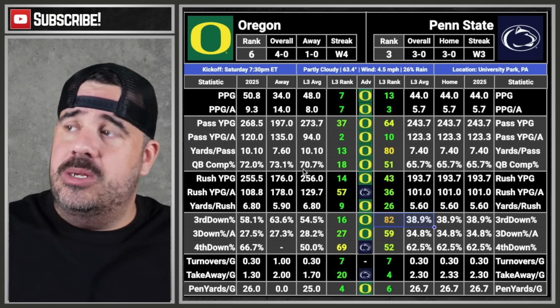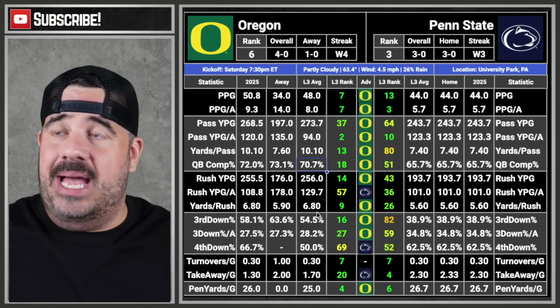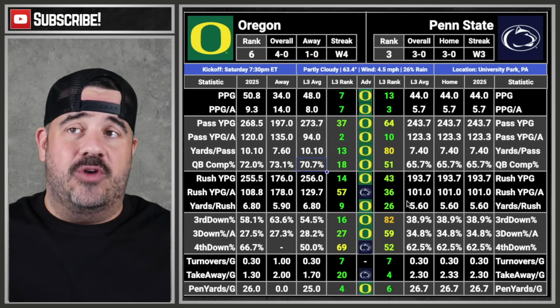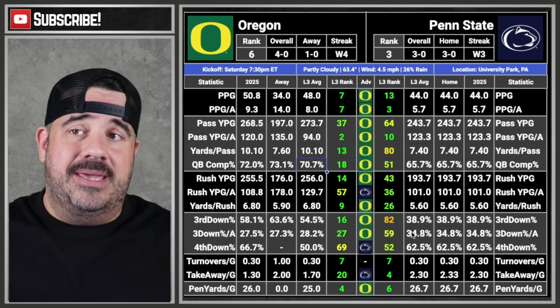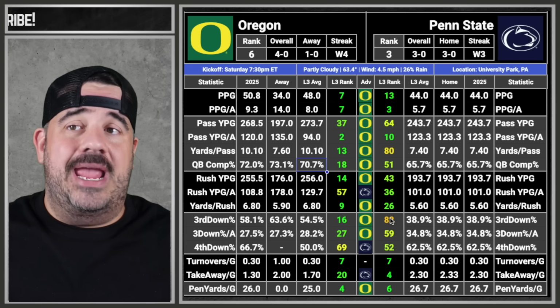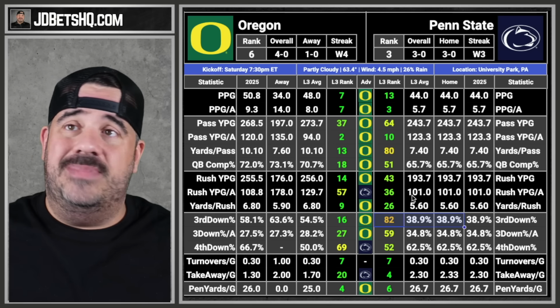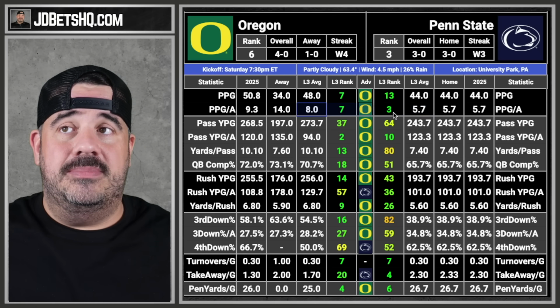Everyone's saying take Georgia and Oregon. I'm taking Oregon regardless because I trust Dan Lanning as a coach before I trust Franklin. Sorry. Franklin cannot win the big games. He's proven it. 82nd on third down is not good. 5.7 is nasty, though. That's nasty.